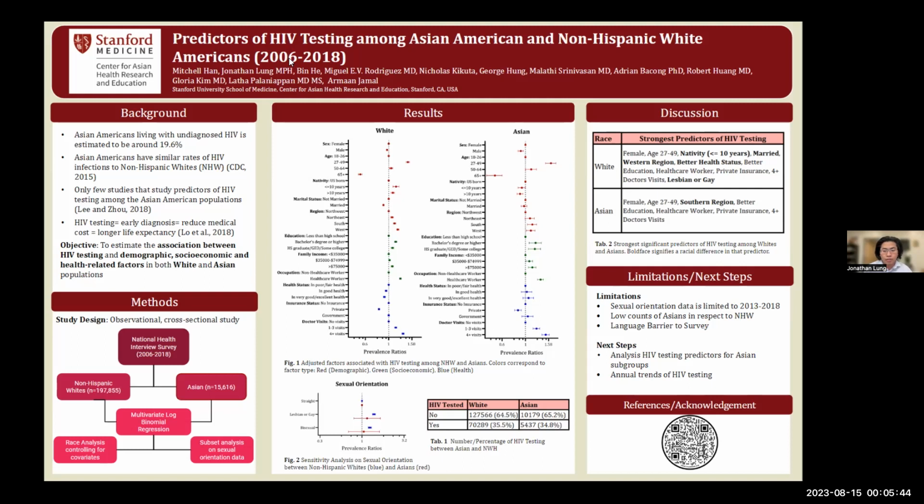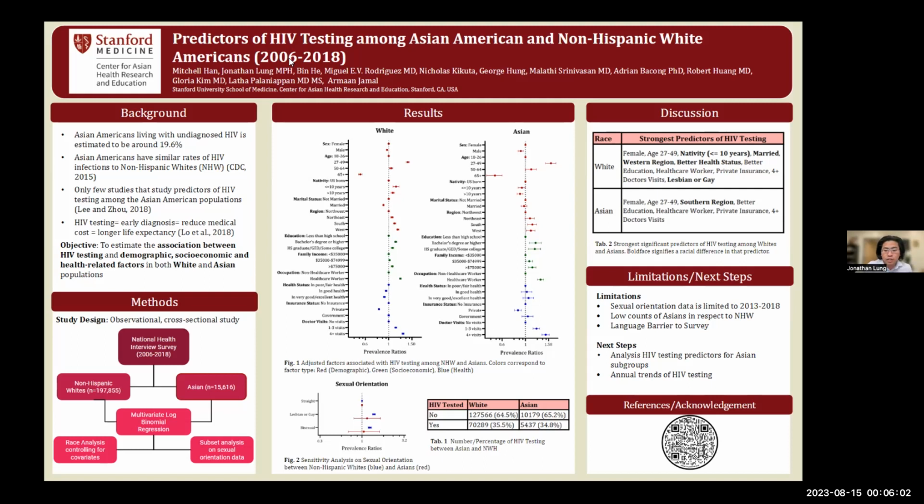So what does that mean for us? Well, unfortunately, that means that there's a lot of limitation when it comes to Asian counts. There are low counts. We may have some cultural barriers as well as language barriers, and another limitation is the sexual orientation data being only from 2013 to 2018.